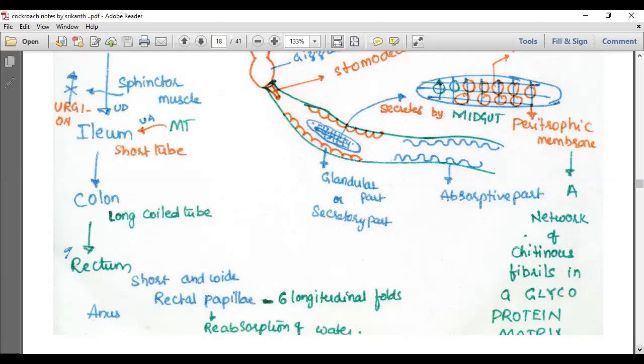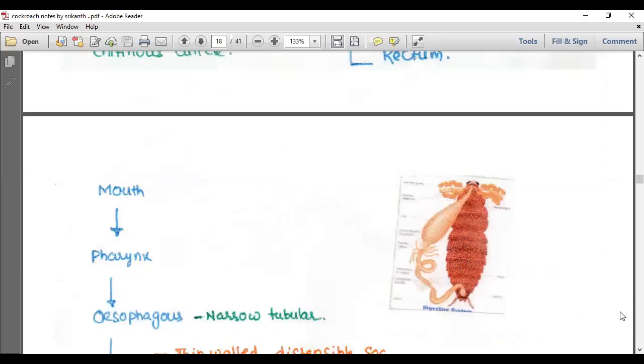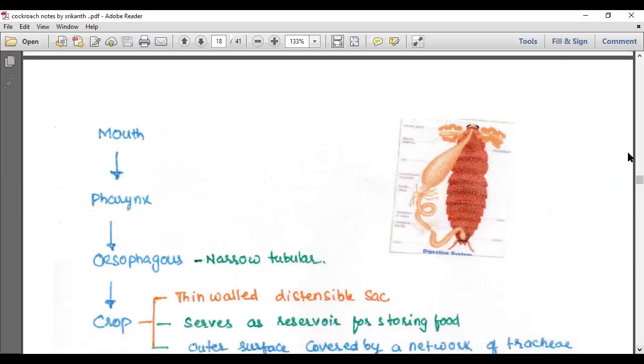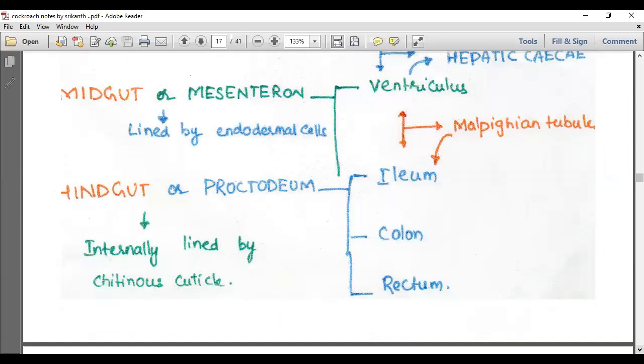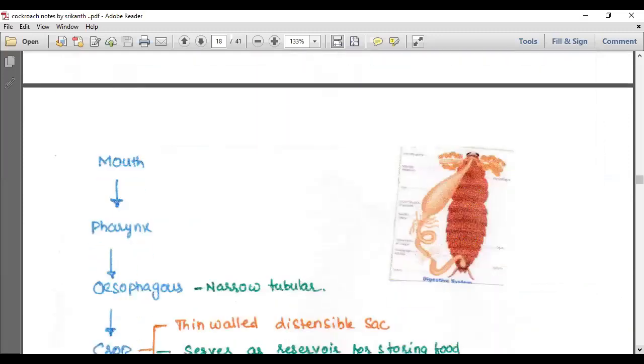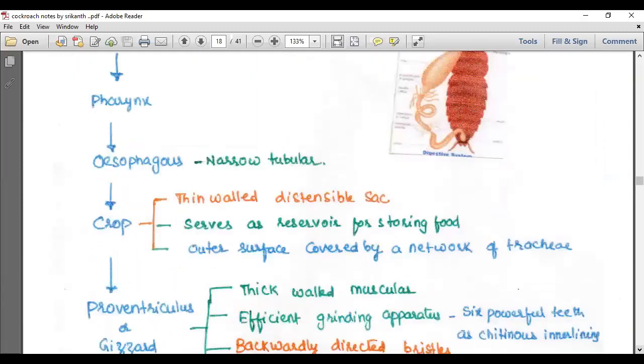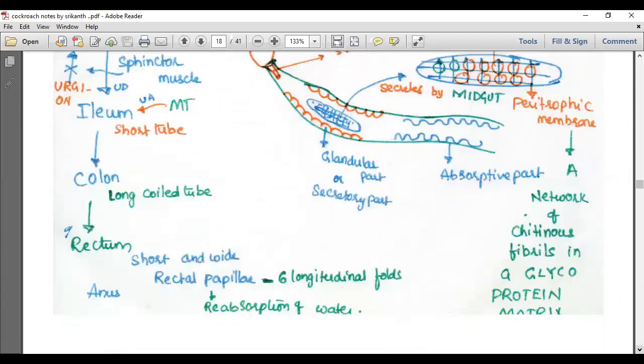So today you just need to learn the names and their respective functions. We'll link up tomorrow and continue with the topic. But you just need to link up with the functions here, from the mouth till the anus. Because in NEET we have a sequence question: arrange these in order.